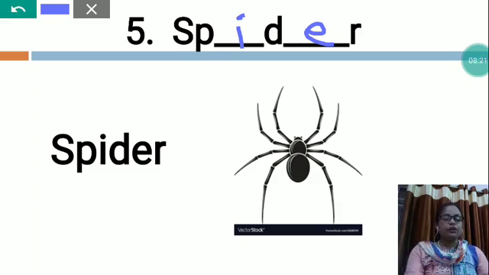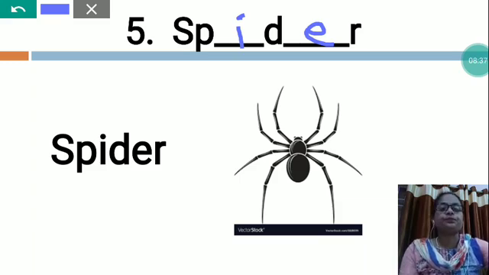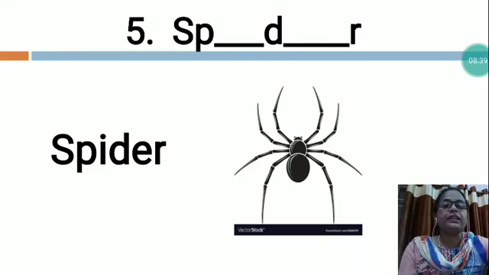It is a symbol of patience and power. Spiders have 4 to 8 pair of eyes, helpful in navigation and hunting. Spiders are found all over the world. So now the next is